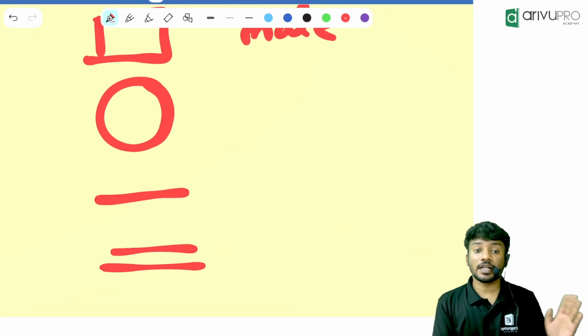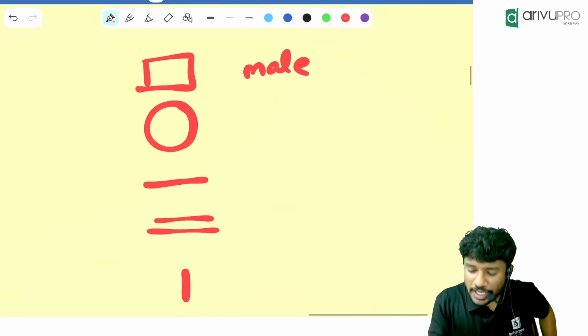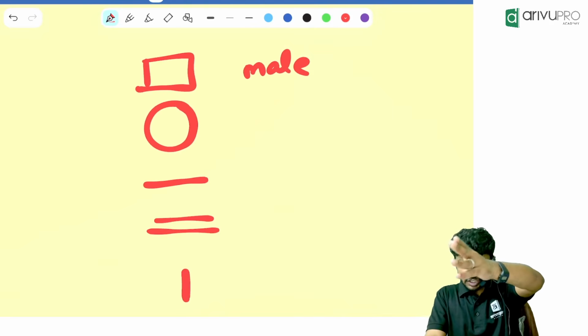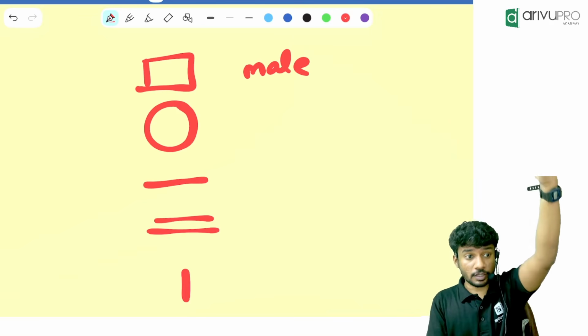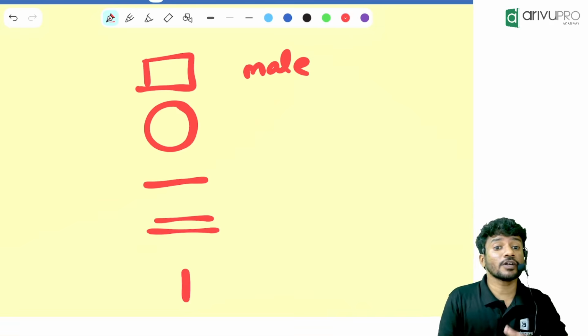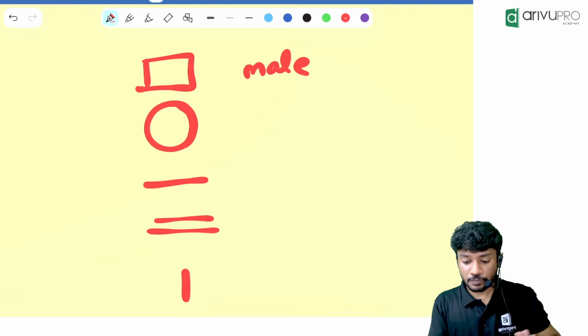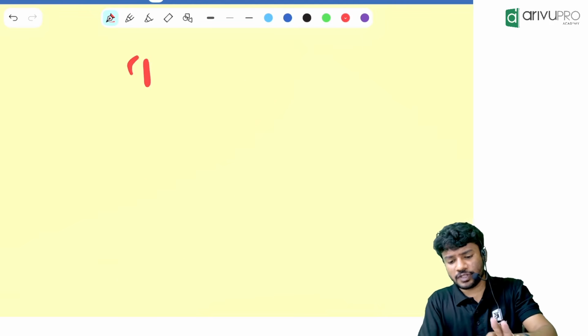Double horizontal line or double parallel horizontal line. Then, for the generation gap, we will put a single vertical line. Generation gap means father-son relation, mother-son relation, mother-daughter relation. All of these come under generation gap. Okay, now this is the basic thing we were discussing as of now.